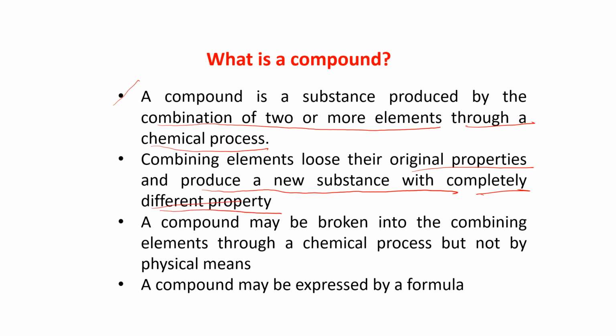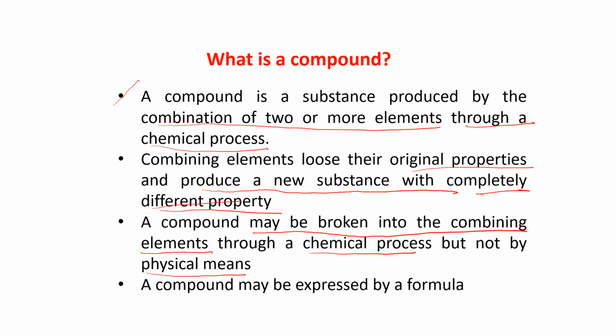A compound may be broken into the combining elements through a chemical process, but not by physical means. If you want to separate by just picking with the hands, you can't do that.